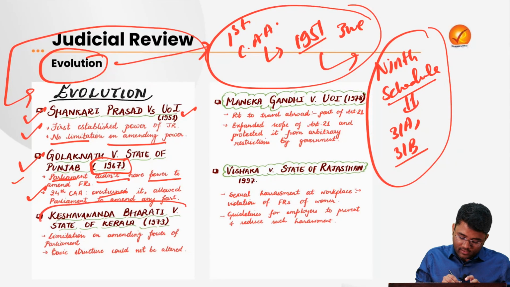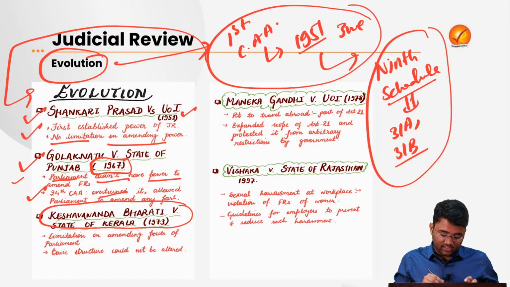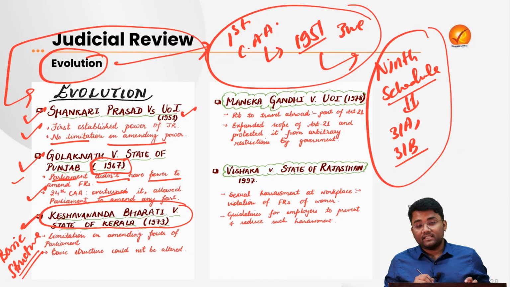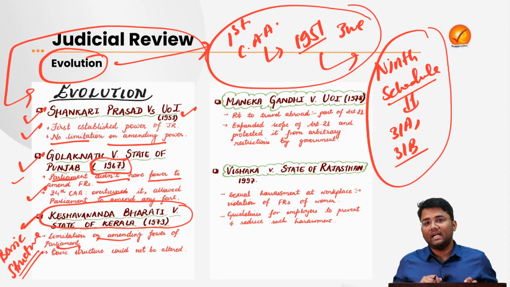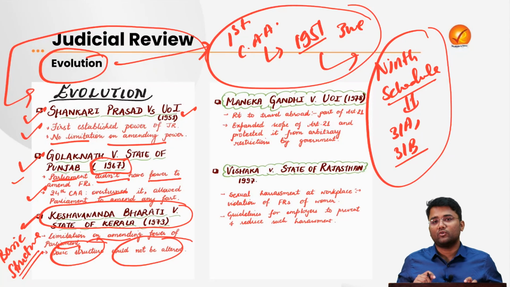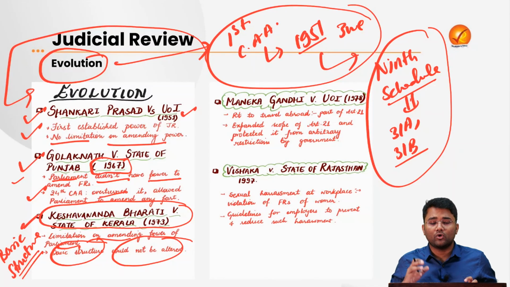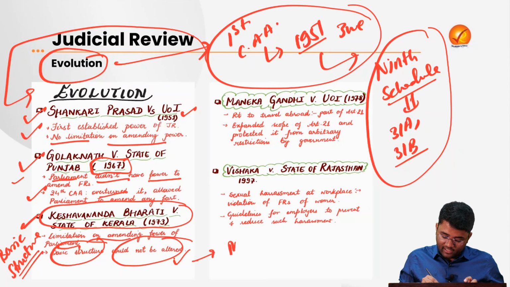Then in the Kesavananda Bharati versus State of Kerala 1973 case, which is a landmark case, the doctrine of basic structure was established, which says there is a limitation on the amending power of the parliament. What is that limitation? That it should not violate the basic structure of the constitution. Any amendment made by the parliament should not violate the basic structure of the constitution.